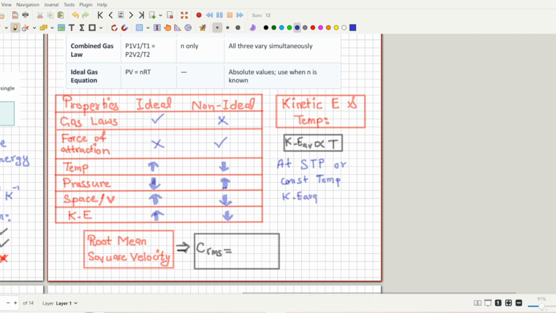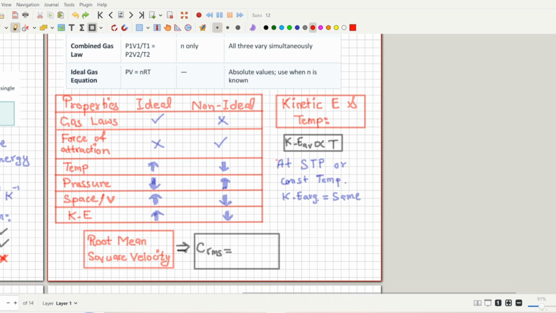Average kinetic energy is the same. So even if they are saying that the surrounding temperature is increasing or decreasing, if the temperature of the gas is constant, or if they are saying that the gas is at STP, then that means the temperature is also constant. Then the kinetic energy will remain the same no matter what is happening outside. Like no matter how much chaos is happening, the kinetic energy will remain the same.